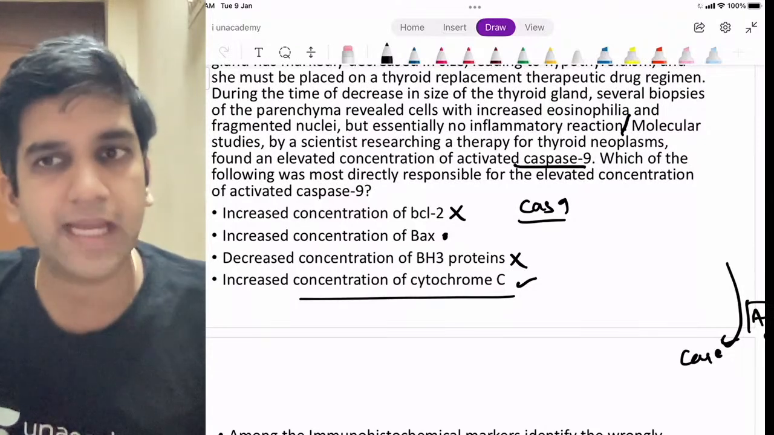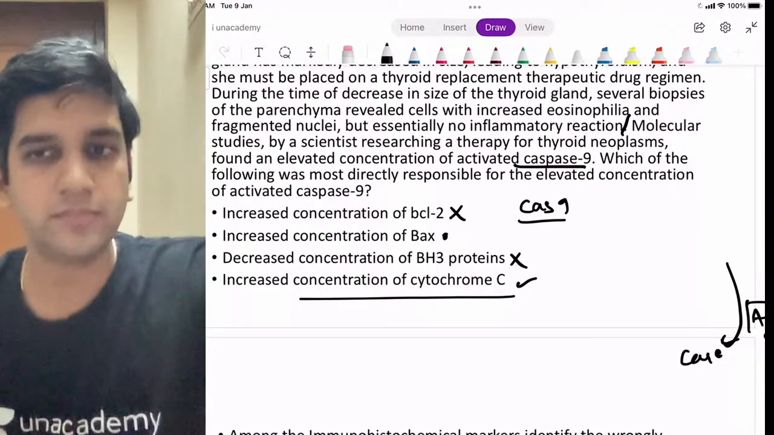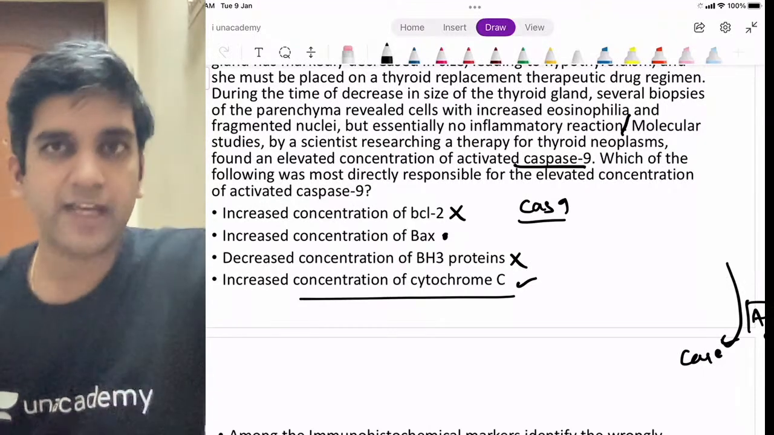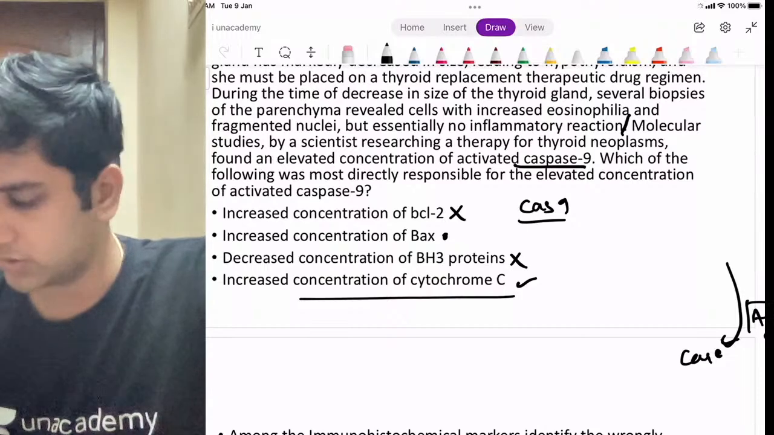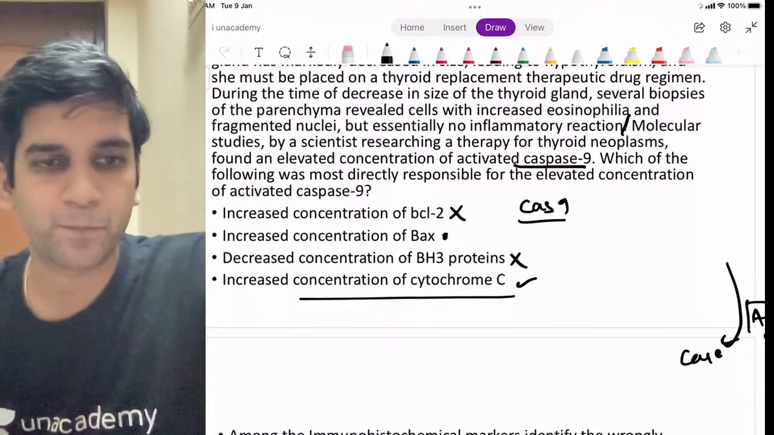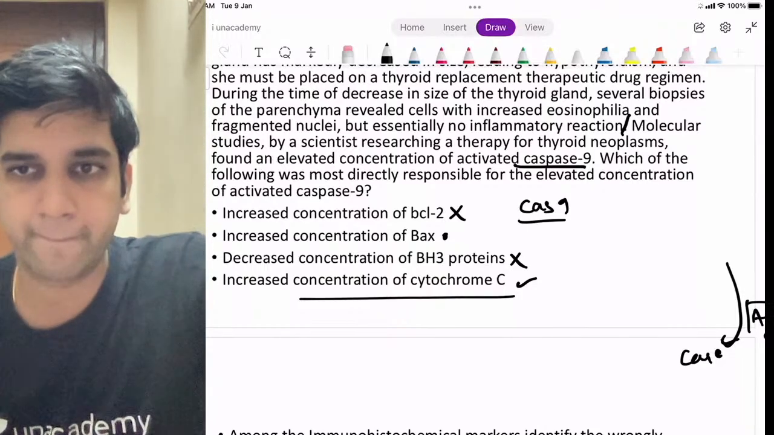Can anyone tell me why I can't do a biopsy for thyroid? Because for thyroid, the entire diagnostic protocol is based on FNAC. I cannot do a biopsy at all for thyroid. Why? Anyone? A very simple reason. Why can't I do biopsy for thyroid?